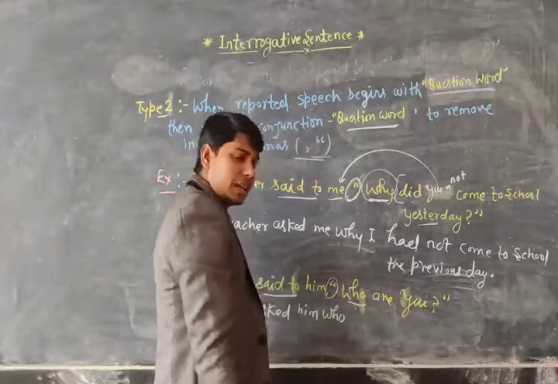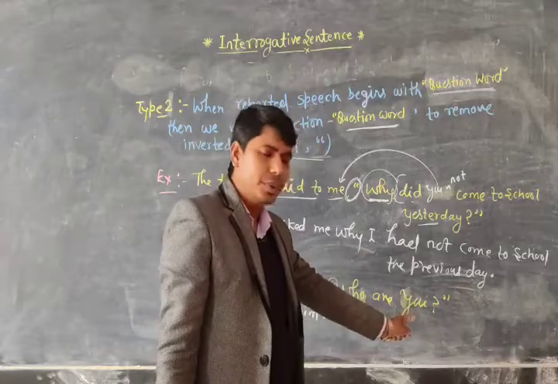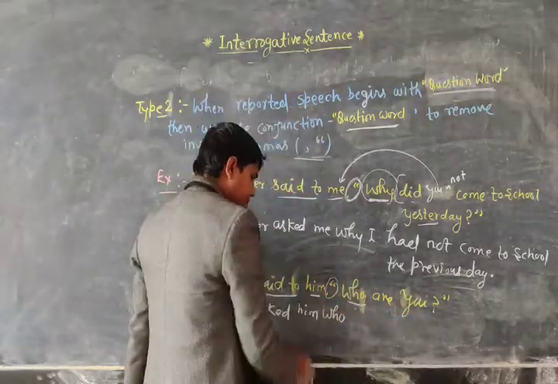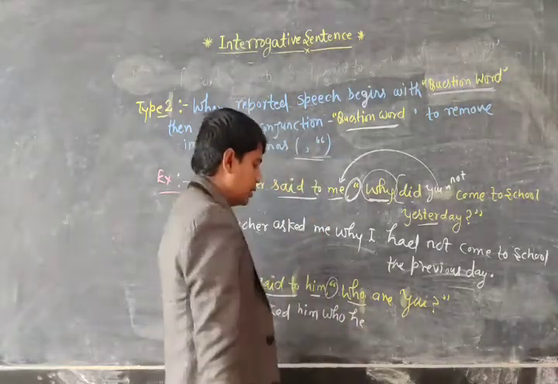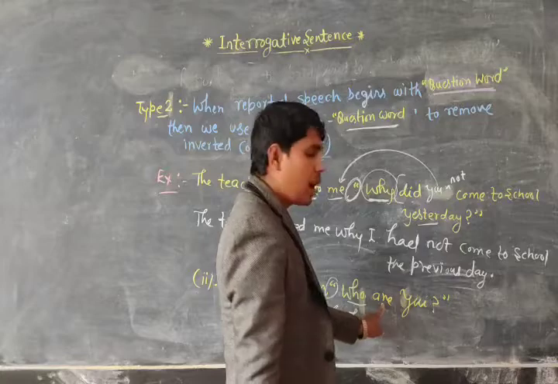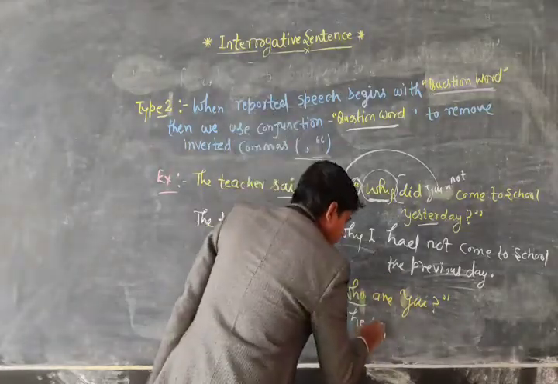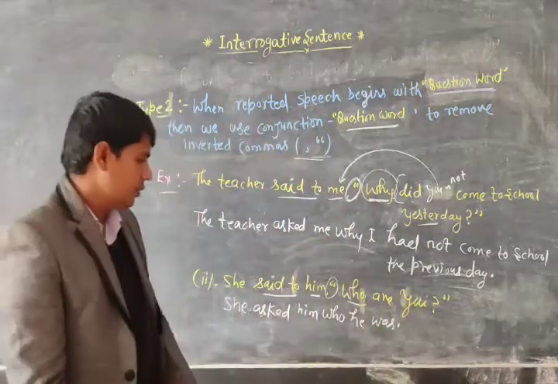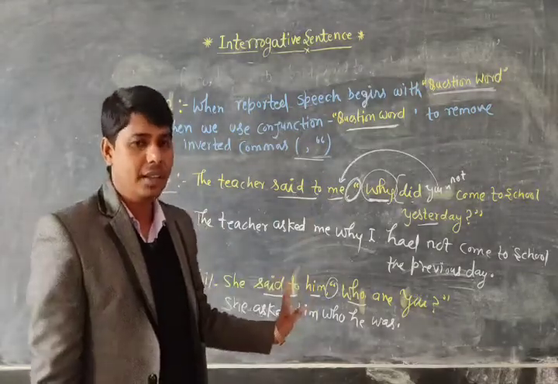So what is the subject? You. This is second person. So dear, we know second person pronoun will change according to the object. So the object is him. So you will write here he, and is, am, are will change into was and were. So who he was. Okay sir? Okay. So dear, I hope you have got all these points very well.